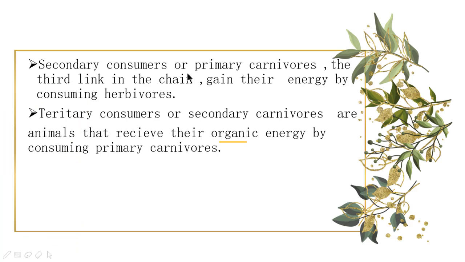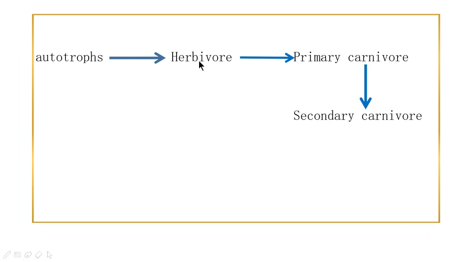The secondary consumers or primary carnivores, the third link in the chain, gain their energy by consuming herbivores. Tertiary consumers or secondary carnivores are animals that receive their energy by consuming primary carnivores. So the chain runs: autotrophs, herbivores, primary carnivores, and secondary carnivores.